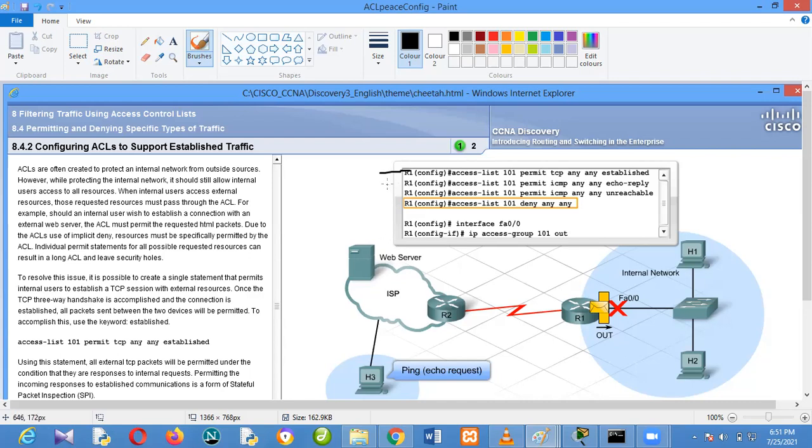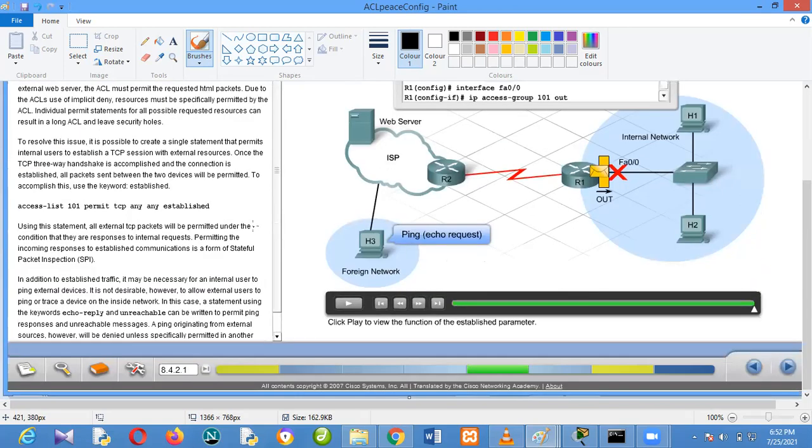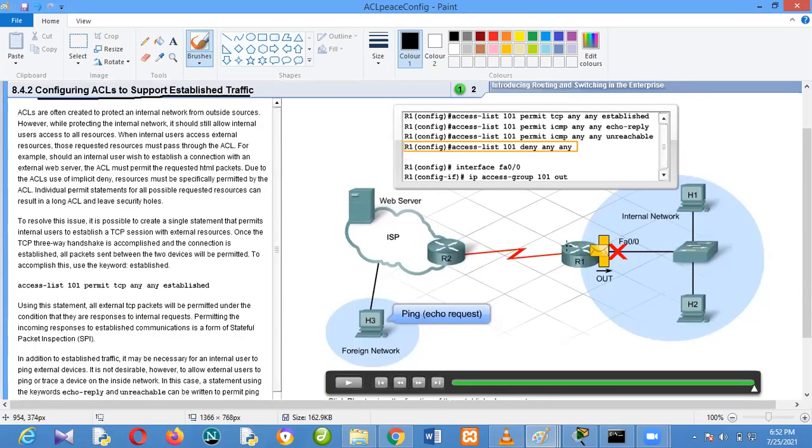and you can only allow echo reply and unreachable. Every other routing is denied. There's supposed to be a protocol here, IP or TCP and ICMP. You deny every other routing. So configuring ACL to support established traffic is a very important command and a very good configuration. And where are we implementing it? Here as out. Look at it, as out.